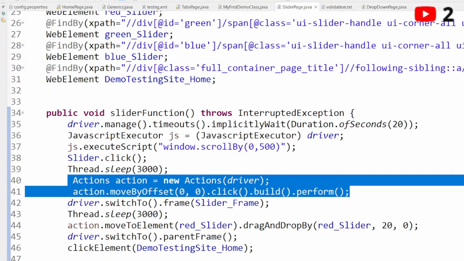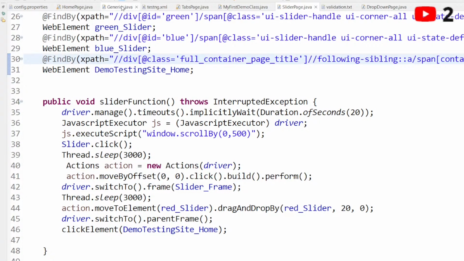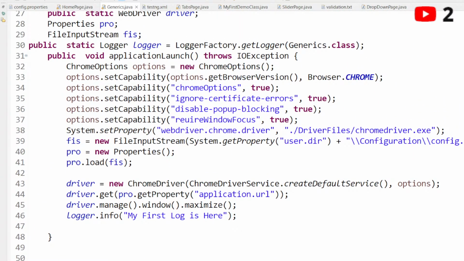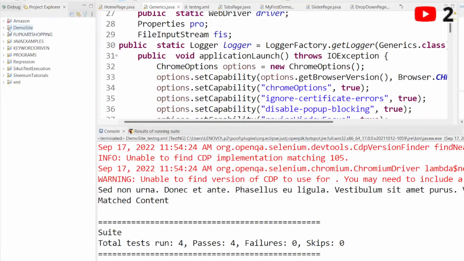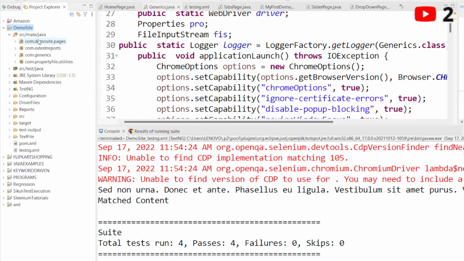Okay, I am going to discuss the concept that I have discussed so far. For that let me show you one website that I discussed with you yesterday. Let me take our actual URL, so let me open our properties file. This is the project I am going to discuss currently, called demo site. Inside that I have created src main java, and under this I have created many packages.